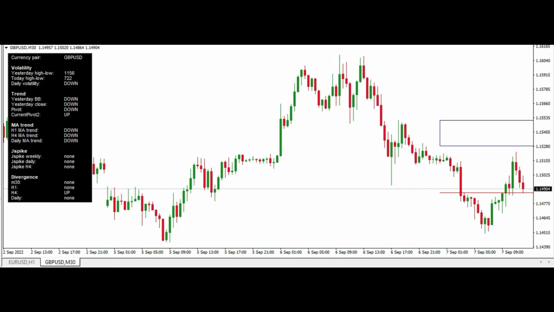However, what we want to show with this is that British pound dollar has a lot of similarity with euro dollar when you talk about volatility, about days and everything. But there is one characteristic that's very important, especially for day traders. British pound dollar has clear trends, very, very clear trends, maybe better trends than euro dollar.